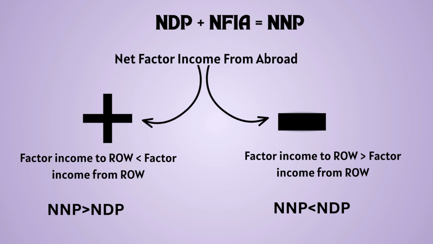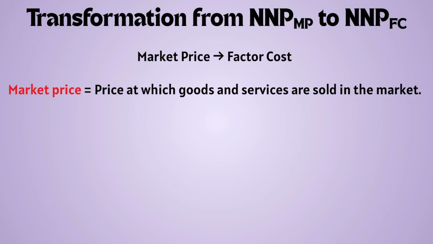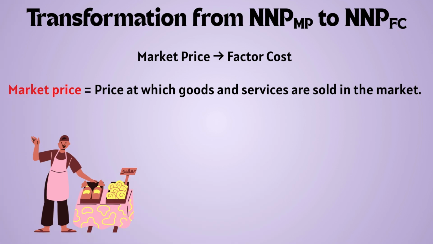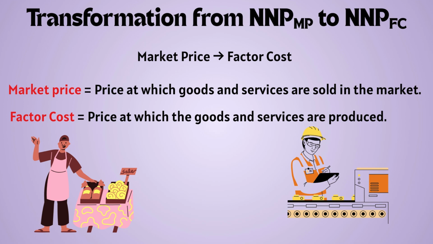The last movement that I'll cover is from net national product at market price to net national product at factor cost. That is, from market price there would be a movement towards factor cost. Now, market price refers to the price at which goods and services are sold in the market. And factor cost is the price at which the goods and services are produced.